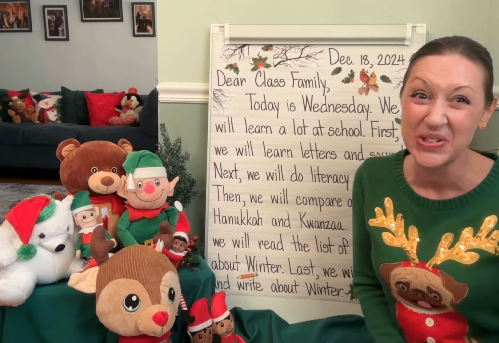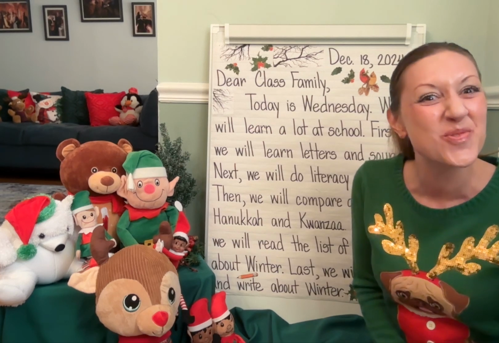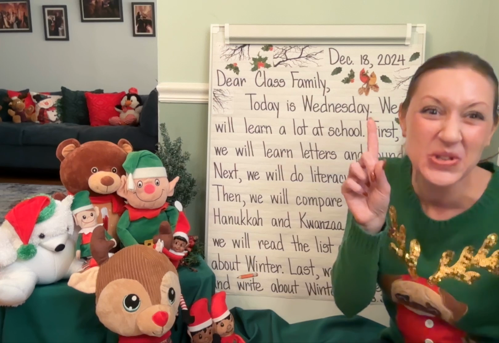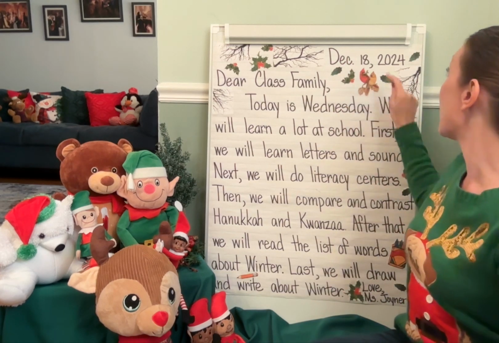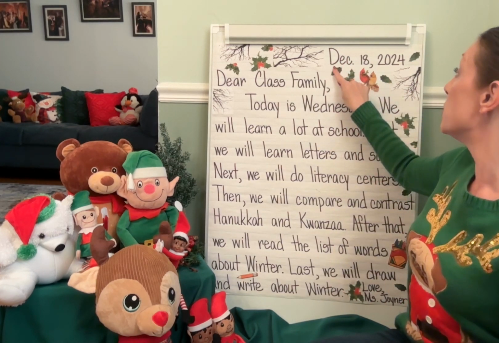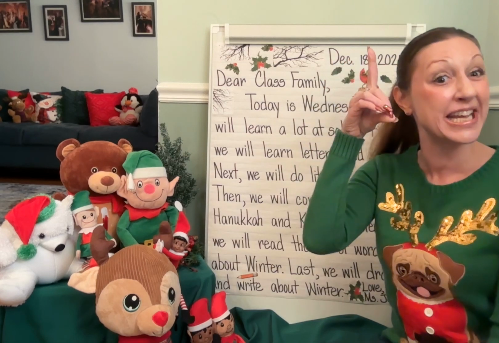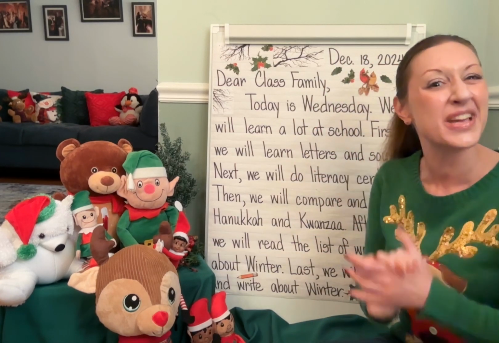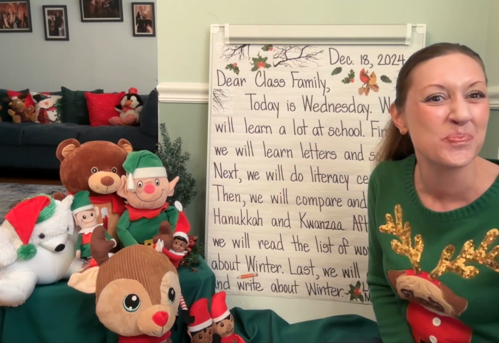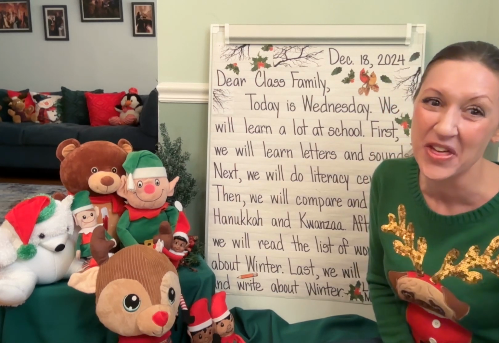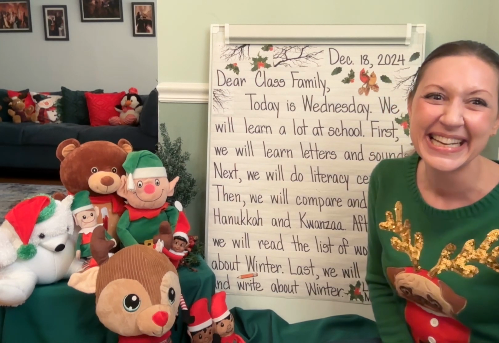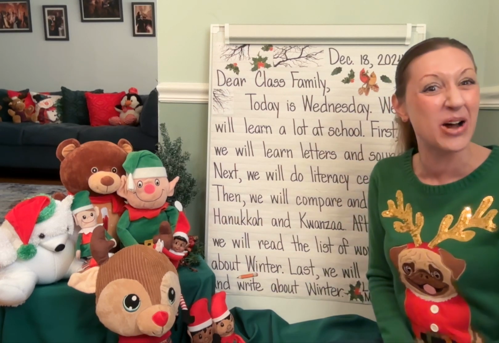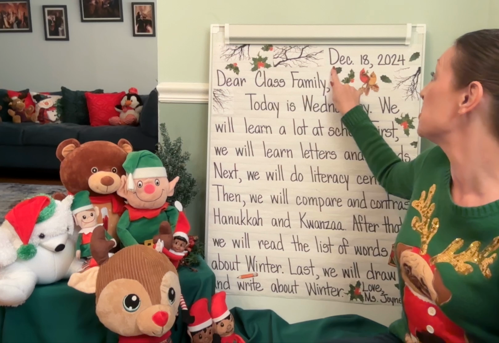Remember, that's what good readers do. They reread. They do this so their brain can understand the words on the page. Use your finger to point. Start in the top right-hand corner with the date. I notice the month is spelled with a capital letter D, then EC period. What does that abbreviation stand for? We'll say the name of the month out loud. If you said December, you're right. Great job. Notice the capital letter D to start.